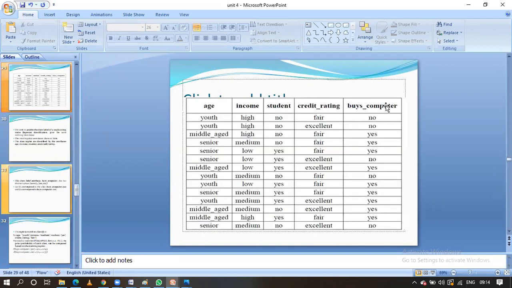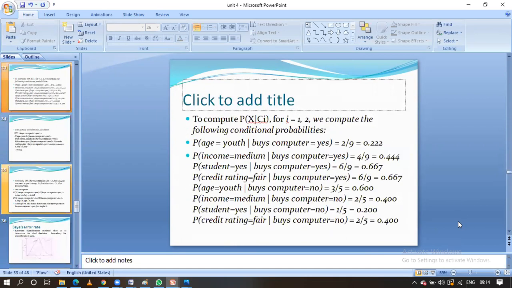Student equal to no, for this no student we have to count. Here no, but the student is yes, count is incremented. No, no. Okay, finally 1 by 5 is the value, guys. What is the value? 1 by 5. Likewise, for credit card rating equal to fair, given buying computer equal to no, that is 2 by 5.